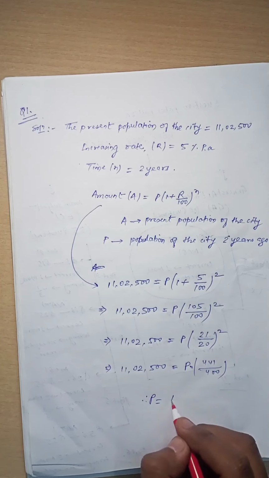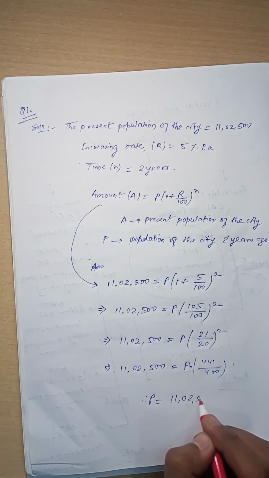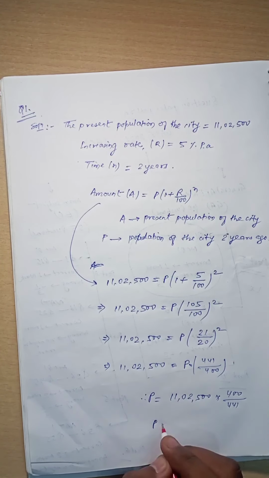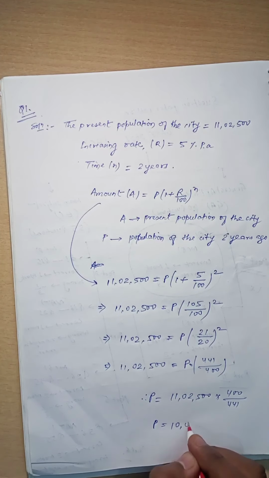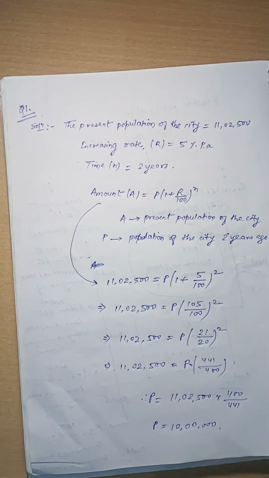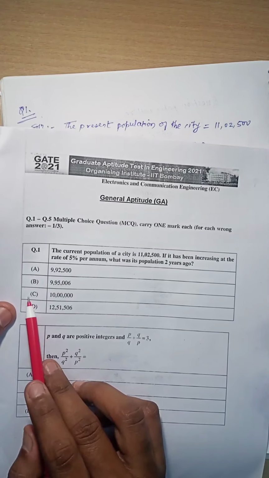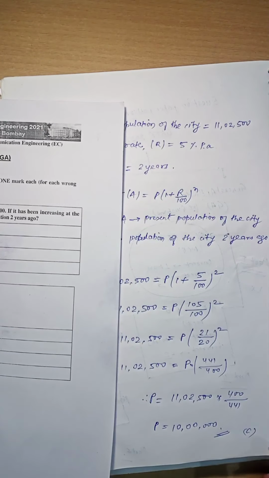So P is equal to 11,02,500 multiply 400 divided by 441. That means P is equal to 10 lakh. So the population of the city 2 years ago was 10 lakh. Hence option C is the correct answer.